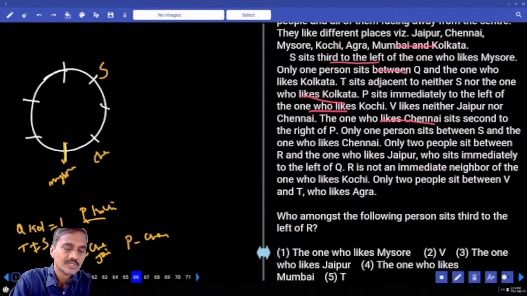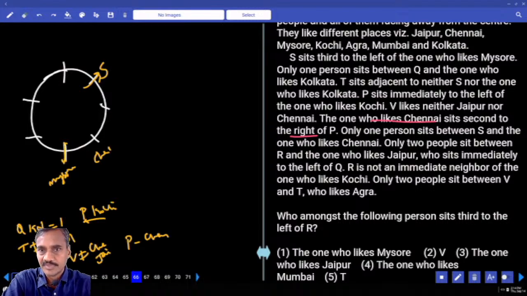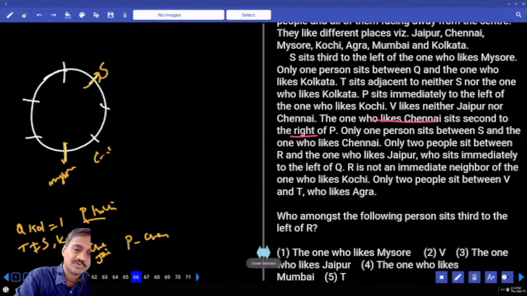Now if Chennai is here, then the one who likes Chennai sits second to the right of P. Where is that information? The one who likes Chennai sits second to the right of P. If you take Chennai here, then S is away from the center. This Chennai is seated second to the right of S rather than P. Hence Chennai cannot be at this place. Hence the one person between S and Chennai must be here.